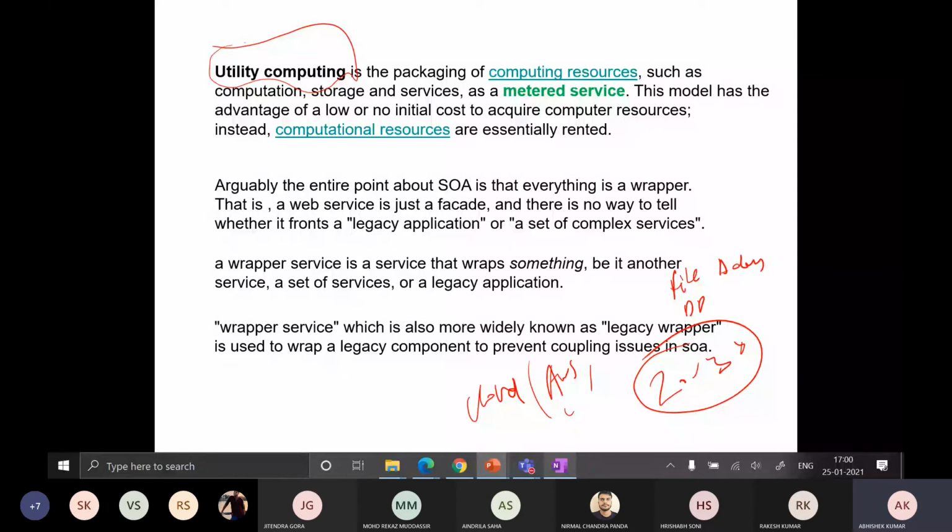Utility computing is the packaging of computing resources such as computation and storage as a metered service. This model has the advantage of low initial cost to acquire computer resources, as computational resources are essentially rented.